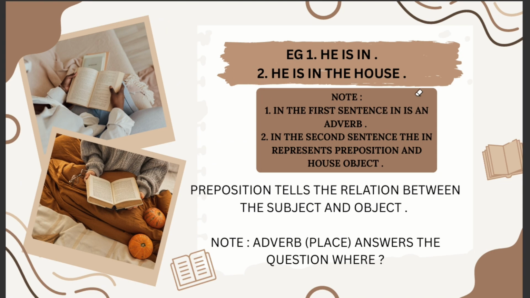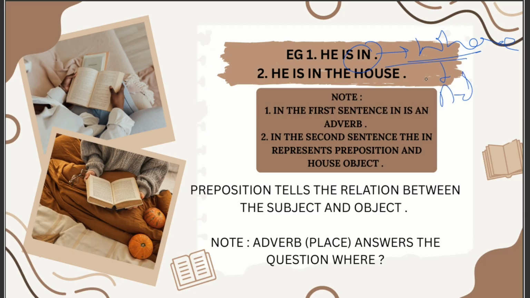He is in. In the first sentence, in is an adverb. He is in the house. So in basically tells where. An adverb answers the question where.